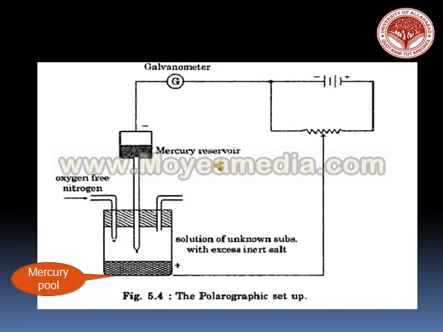As you all can see, this is a diagram of the polarographic setup of a dropping mercury electrode. It has an inlet for nitrogen gas, a counter electrode which is made up of platinum. We have the reference electrode and the dropping mercury electrode as well as the glass capillary in the setup.